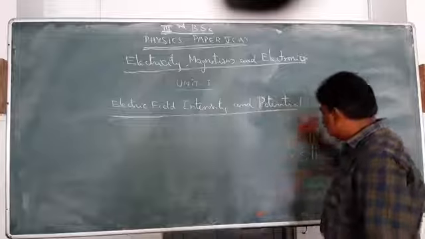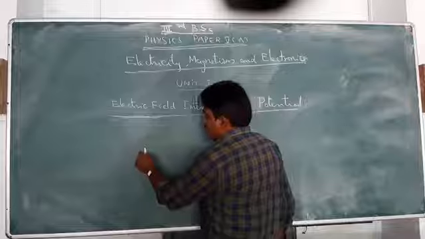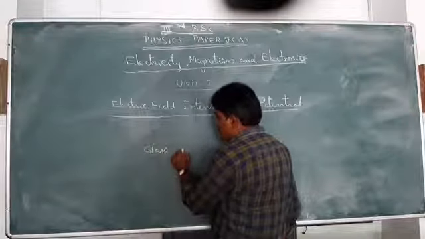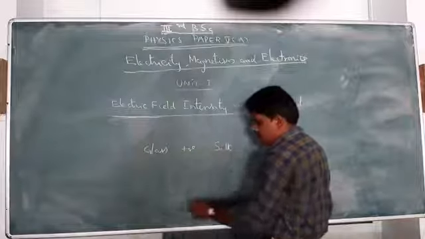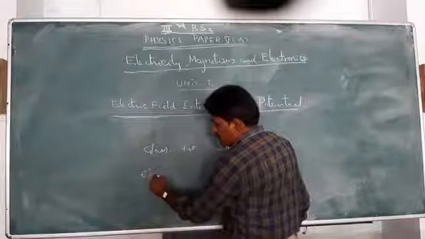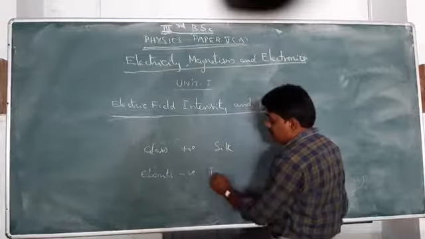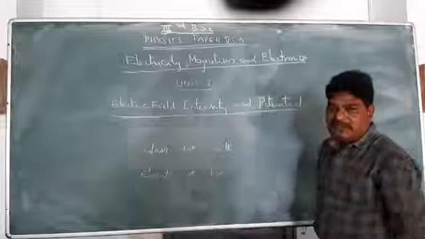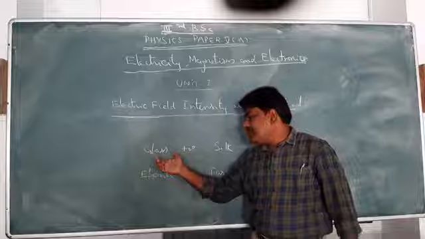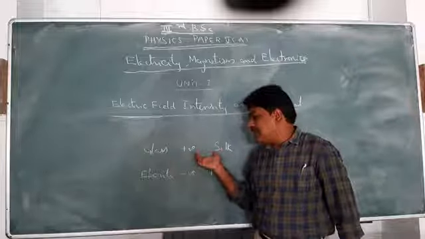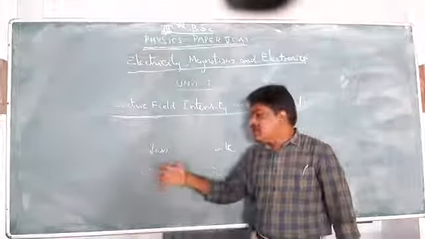According to the sign convention, the glass rod acquires positive charge when it is rubbed with silk material. This is the convention. And the ebonite rod acquires a negative charge when it is rubbed with fur material. This is a convention, but later on, practically it was verified and proved that the glass rod acquires positive charge when rubbed with silk, and the ebonite rod acquires negative charge when rubbed with fur. That means there is a confirmation.